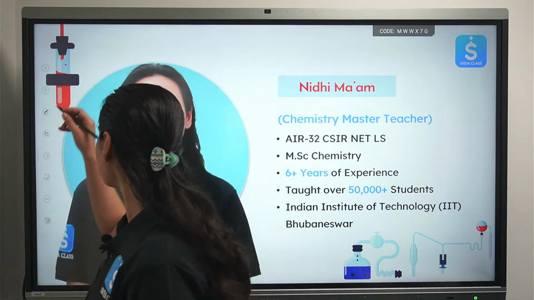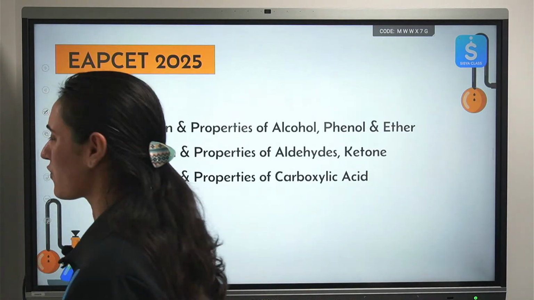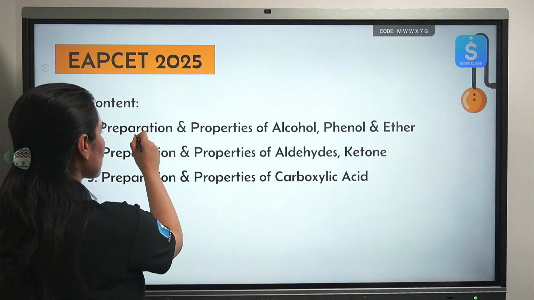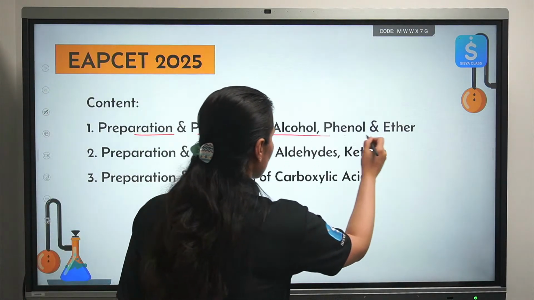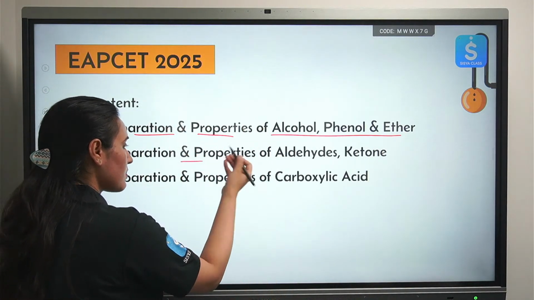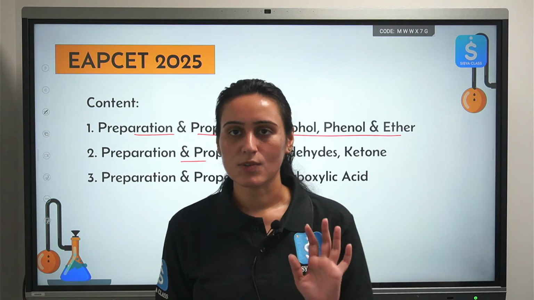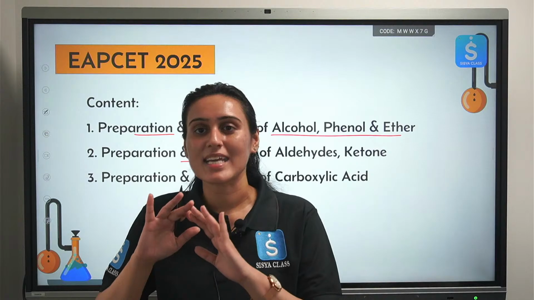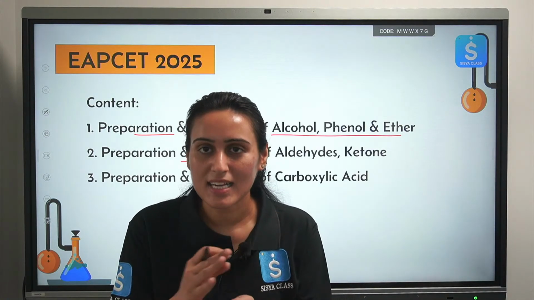Okay, let's begin. So first of all, what are we going to cover in today's session? As I have already told you, we will talk about the preparation and properties of alcohols, phenols and ethers. Then similarly, preparation and properties of aldehydes, ketones and carboxylic acids. We will start with alcohols, phenols and ethers because I told you everything is interconnected. Try to connect them together.